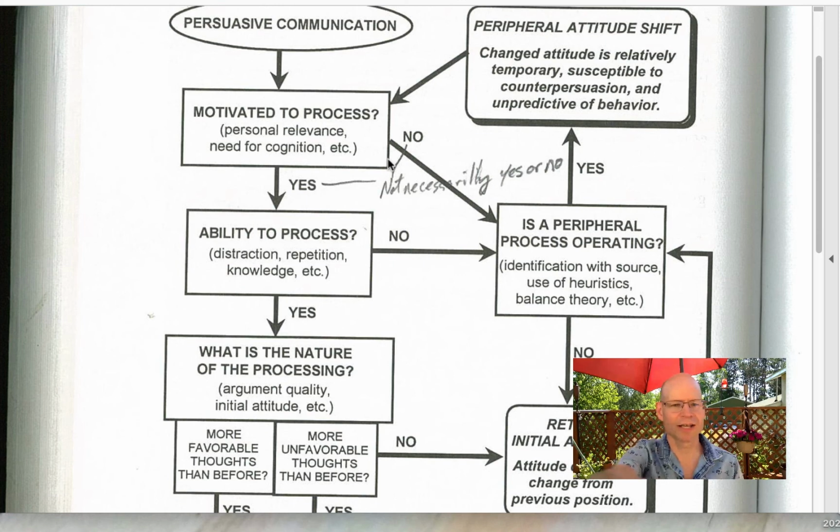I made a note here that it's not necessarily a yes or no. I'm pointing at my computer screen, like you can see that. It's not likely just an entire yes or no, because you could be totally motivated or you could be totally not motivated, but there's middle ground. It's like, all right, I kind of want to think about this. Maybe a little bit more, maybe a little bit less. But in statistics and for other reasons, a lot of the experiments are just saying, let's do our best to separate these two channels, make somebody really motivated or really not motivated. Either this is really relevant or not really relevant. So we break it down into two routes just so we can see the differences between the two.